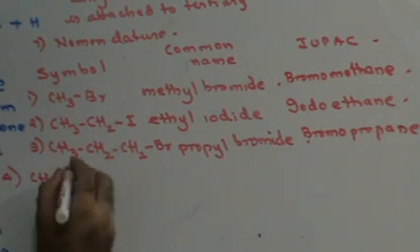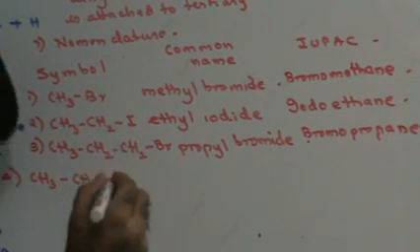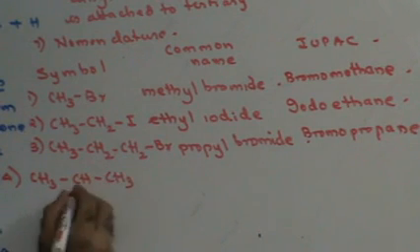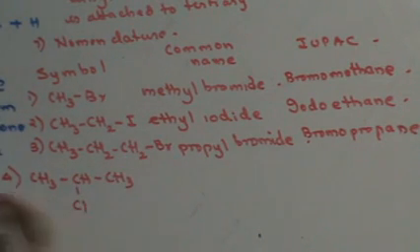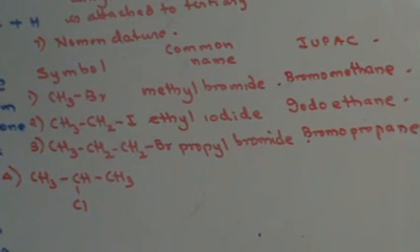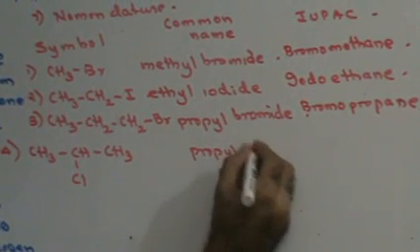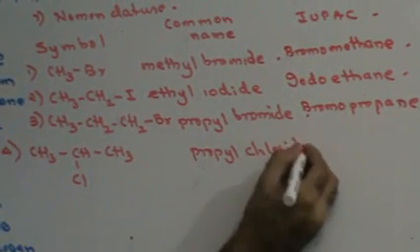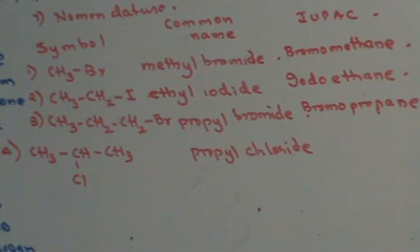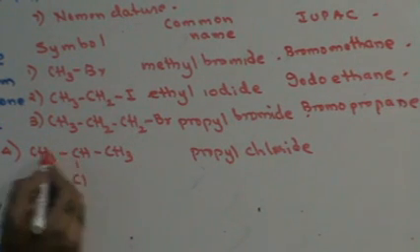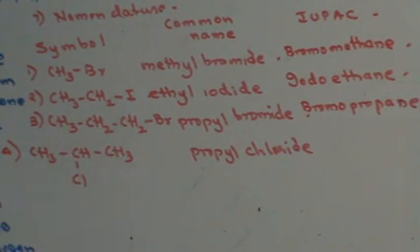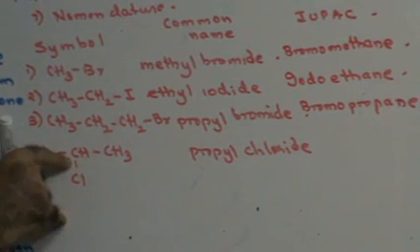Next, suppose I have CH3CHCH3Cl. Right? Three carbon atoms. Therefore, this is going to be propyl. Cl, therefore chloride. Now guys, can you see this carbon atom? If you look, this carbon atom is bonded to two other carbon atoms. That means this carbon atom has to be a secondary carbon atom.